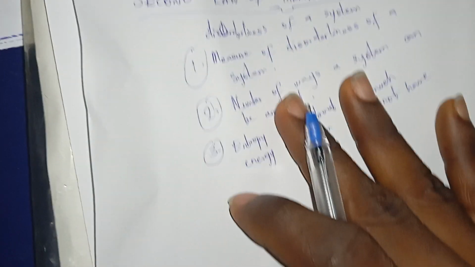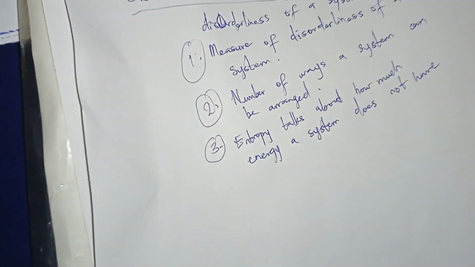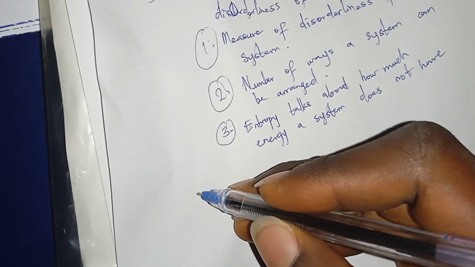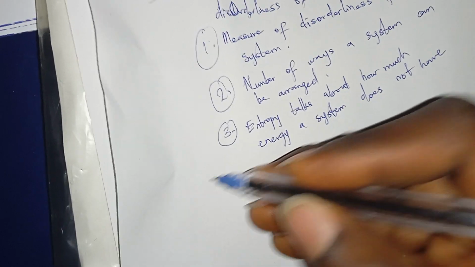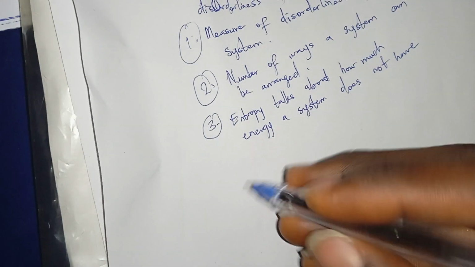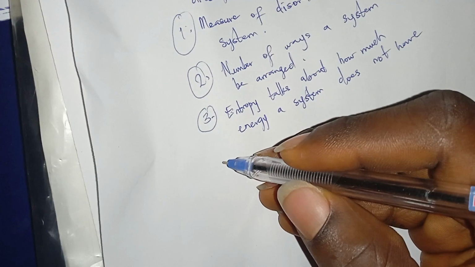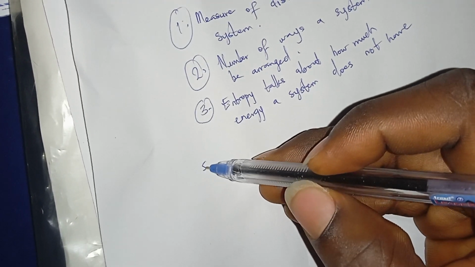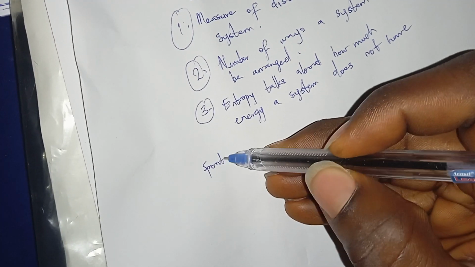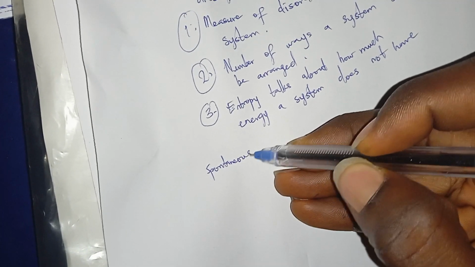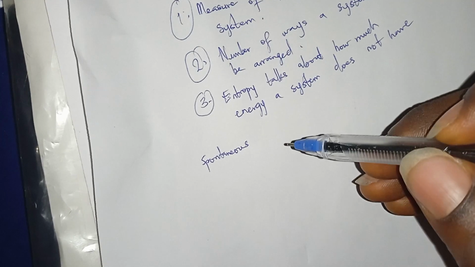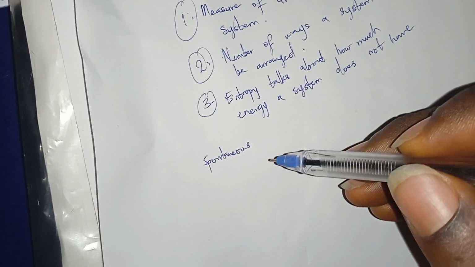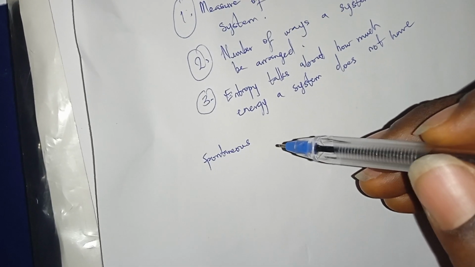Now, if you know this, what does the second law talk about? If entropy is talking about disorderliness, in summary it's talking about how spontaneous this disorderliness is. How much on its own can it happen? Will the reaction occur?